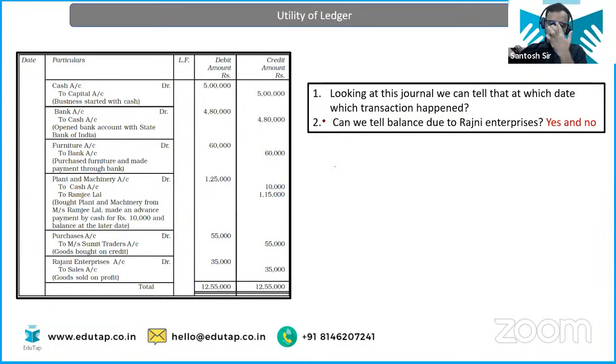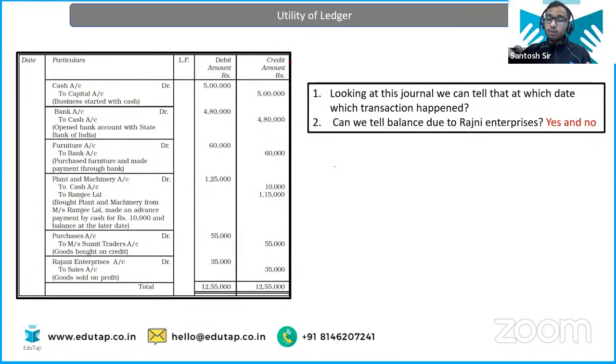If someone asks you what is the amount that another person owes to us? Some debtor is there, like Mr. A, Mr. B. He has to pay us money, right? If I ask you, you are the accountant of that company, how much Mr. A owes you at this particular date, will you be able to tell me that?